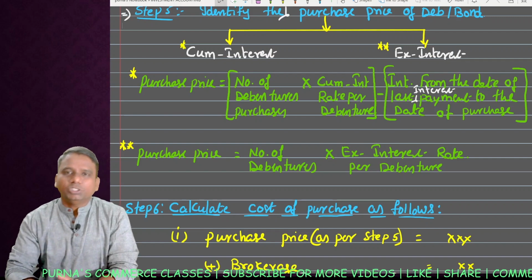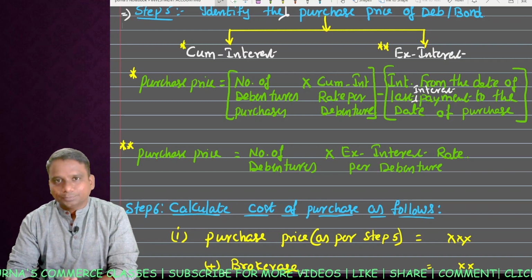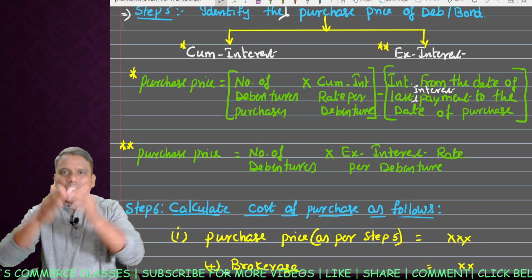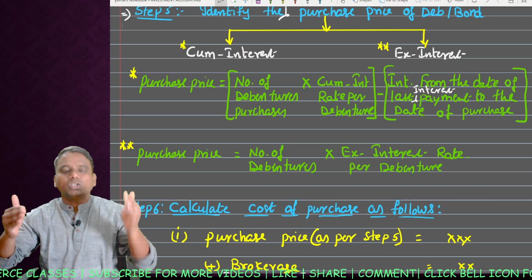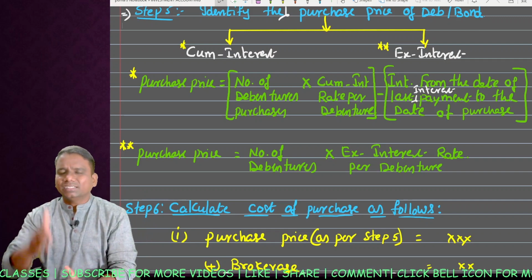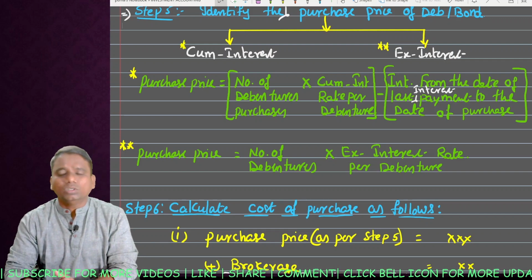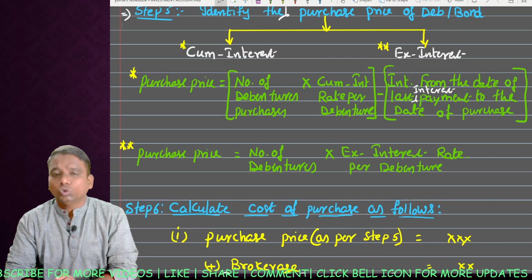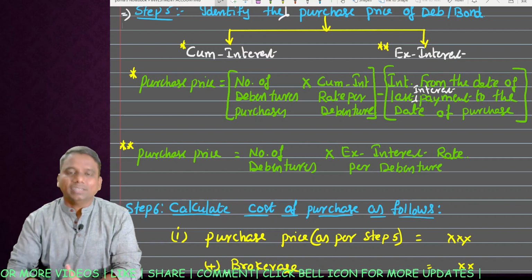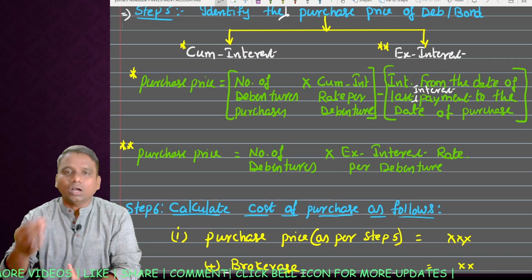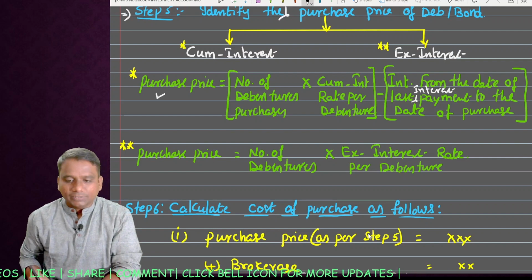Cum interest basis means what? This rate includes interest. So this cum interest amount we should divide into two parts: one is the interest portion, and at the same time the cost portion. Whereas ex interest basis means the amount which we are paying to the seller of the investment is towards only cost price, and interest we have to pay separately if any amount has accrued.